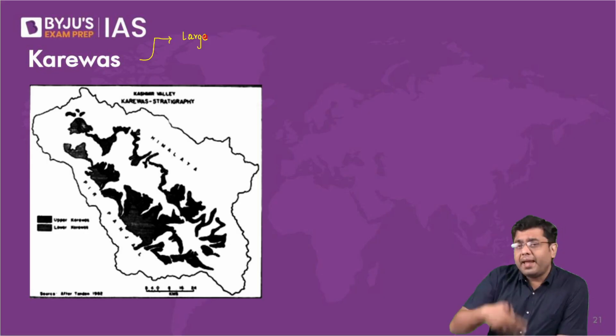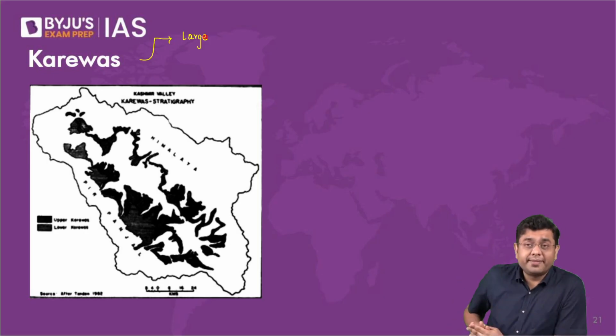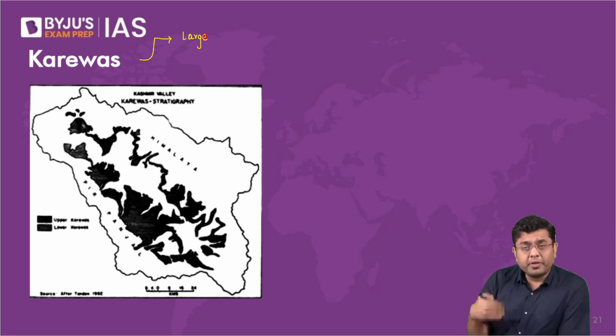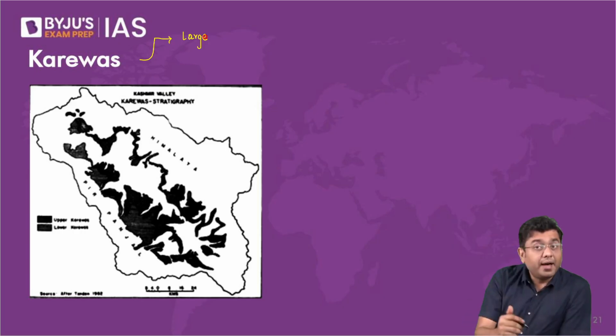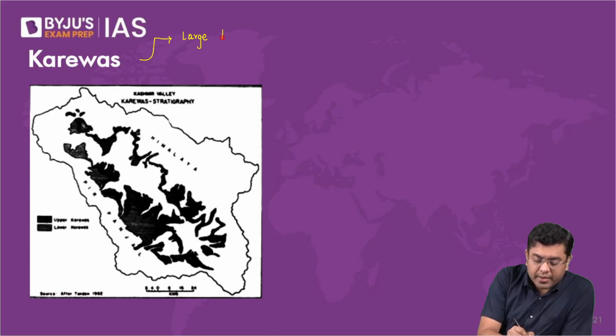So they can exist for many kilometers. In fact, the extent is even for around 500 kilometers in certain cases. They are dissected over a period of the length or a distance, but there is a significantly larger deposit. So these are large depositional features.